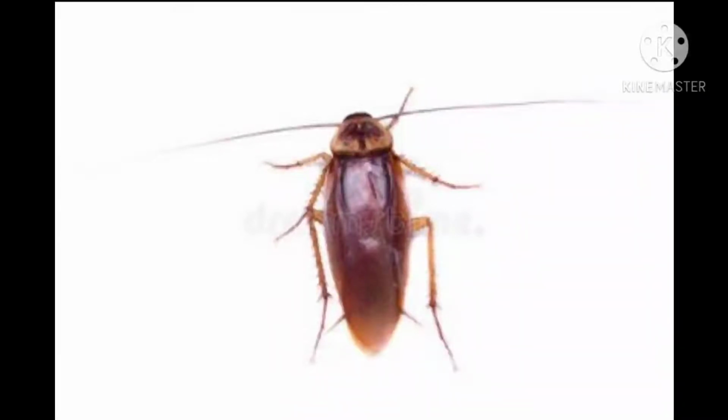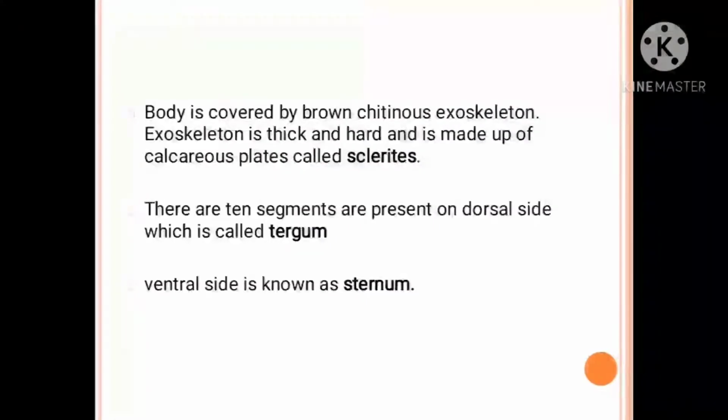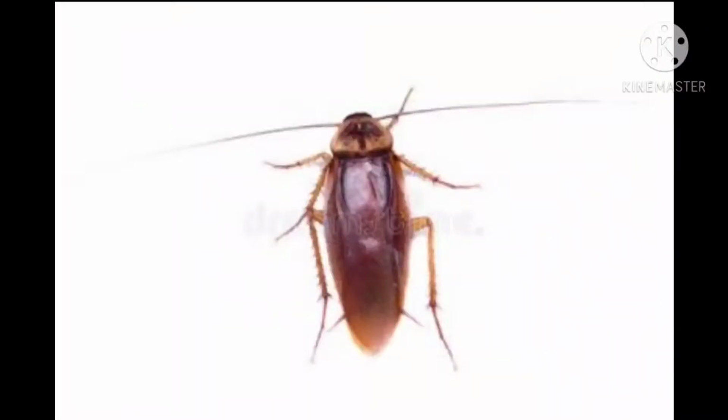Each body segment of the cockroach is covered by 4 chitinous plates. These chitinous plates are known as the sclerites. On the dorsal side, tergum is present, on the ventral side, sternum, and on the 2 lateral sides, the pleuron. Remember this, it is very important for a 1 mark answer question.